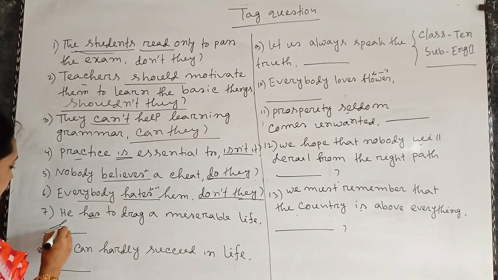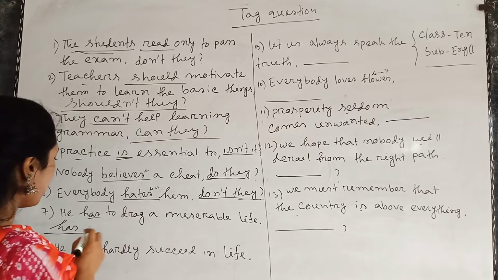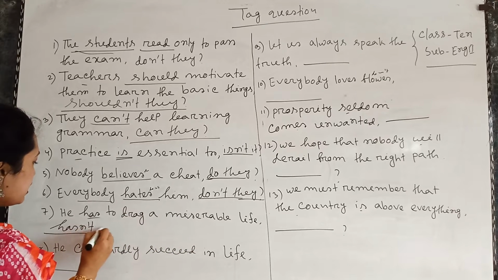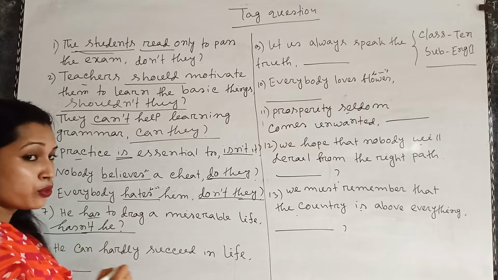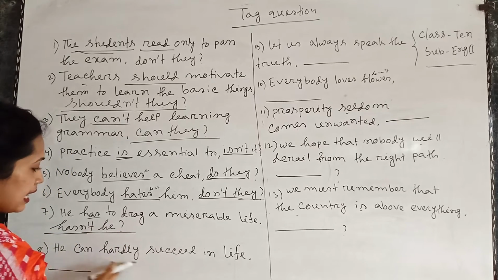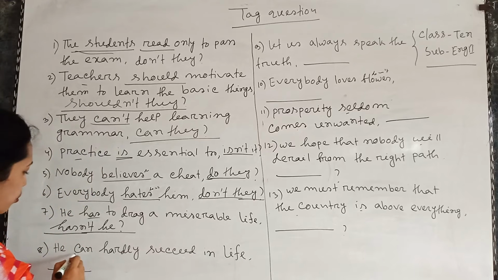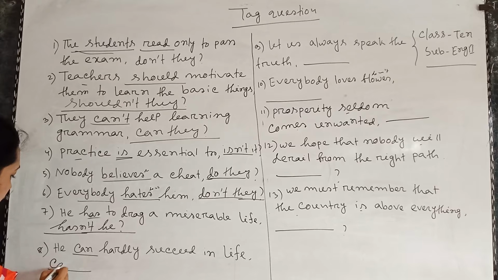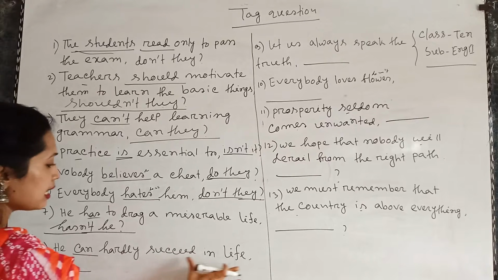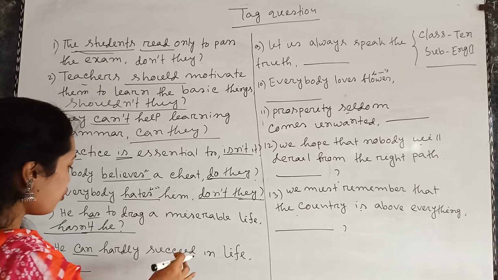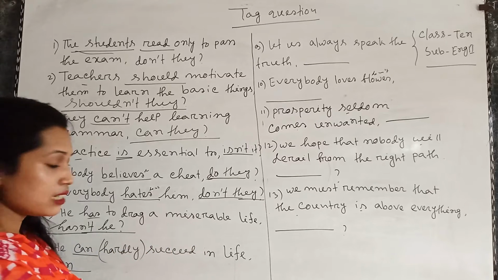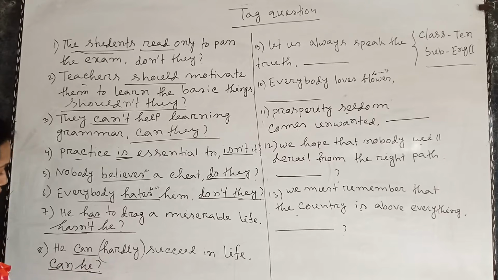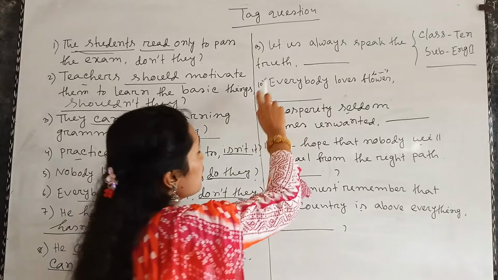Here the auxiliary verb is has, so we will have to pick the auxiliary verb, and the statement is in the affirmative form, so the tag will be negative, and we will have to use the subject he. He can hardly succeed in life. Here we find the auxiliary verb can, so we will pick the auxiliary verb can, and the statement is in the negative form because hardly is a negative word, so the tag will be affirmative, so he will be used.